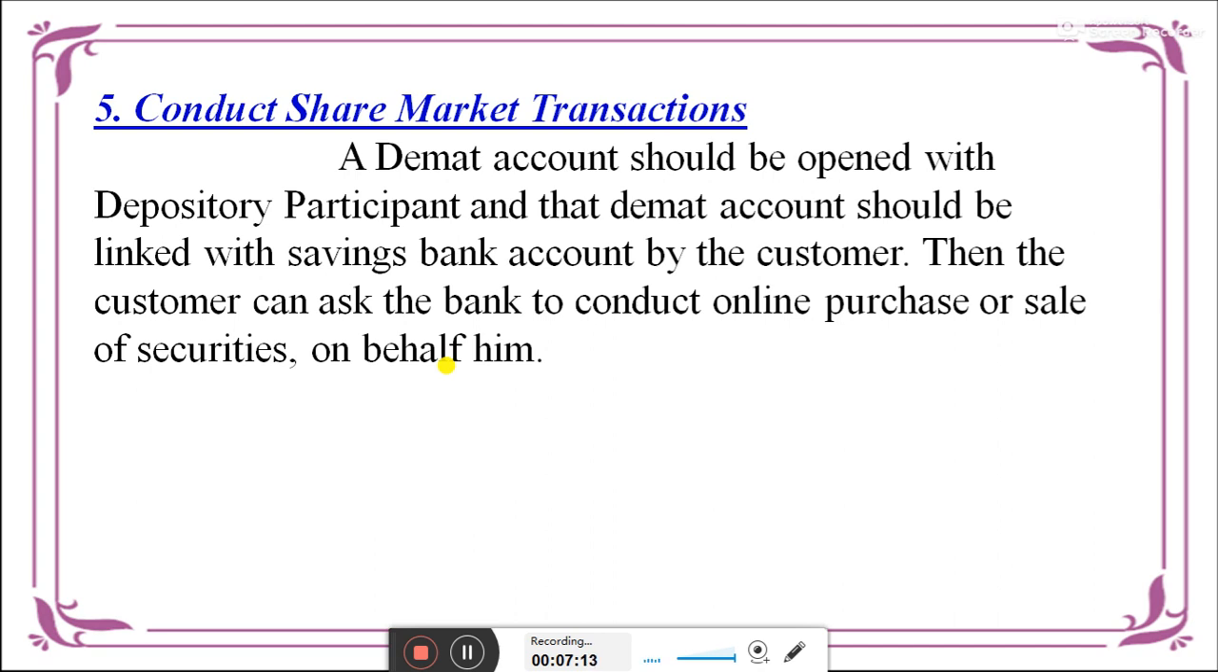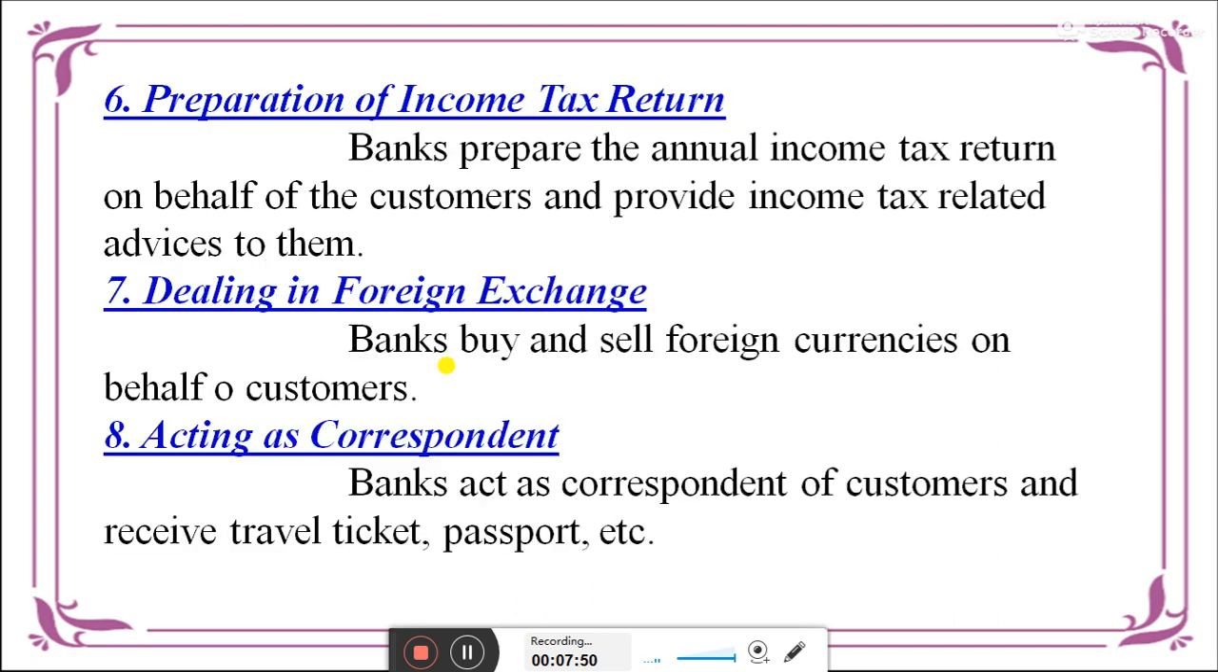Next, conducting the share market transaction. A demat account should be opened with the depository participant and the demat account should be linked with the savings bank account by the customer. Then the customer can ask the bank to conduct the online purchase or sale of the securities on behalf of him. For the online purchase, they make the payment themselves. So these are the transfers, making transferability.